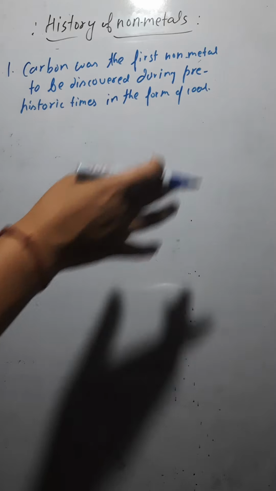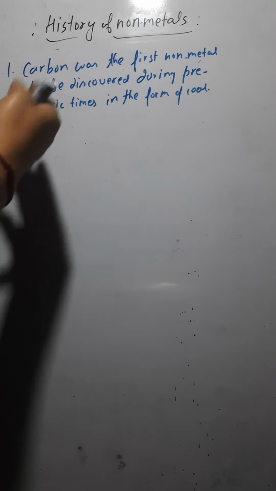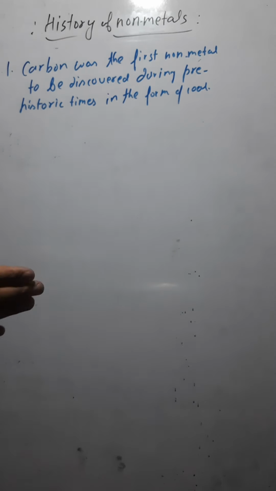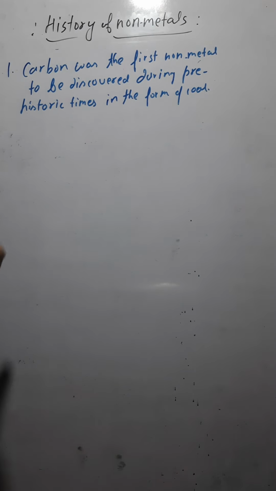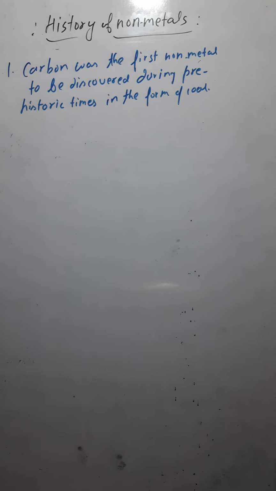And in the case of metals, what was the first metal to be discovered? Yes, gold. We discovered gold around 6000 BC. So gold was the first metal to be discovered, and the first non-metal was carbon, discovered in the form of coal. The discovery of metals was much easier, which is why a number of metals were discovered during the prehistoric times as well.